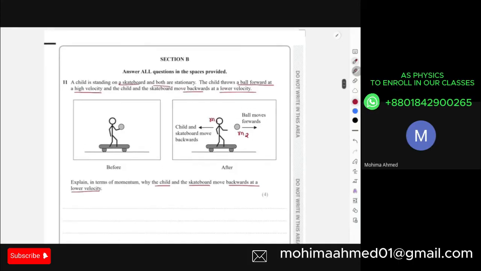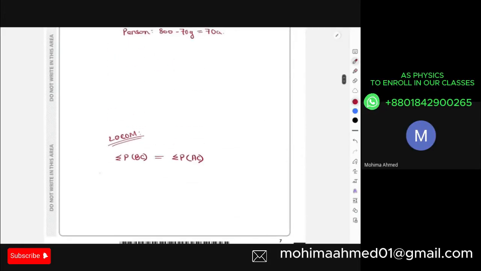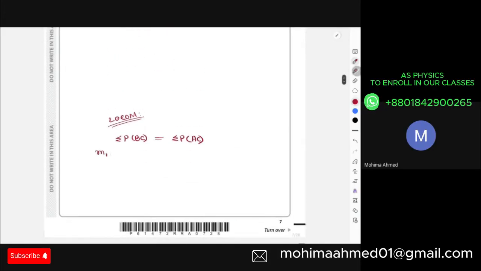I can clearly understand that mass 1 is huge compared to mass 2. Mass 1 is the mass of a person and a skateboard, which is obviously a large value compared to the mass of only a small ball. Over here, m1 multiplied by their velocity was 0, and m2 multiplied by their velocity was also 0. But m1 had some velocity and m2 had some velocity in the